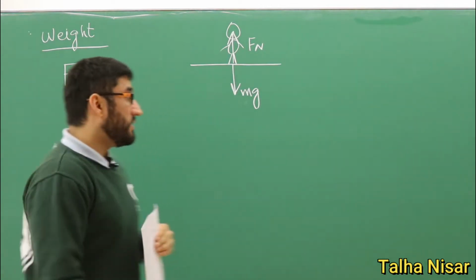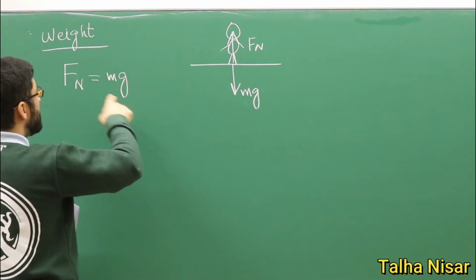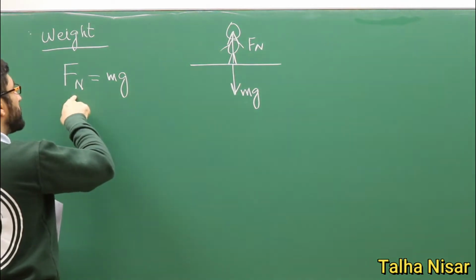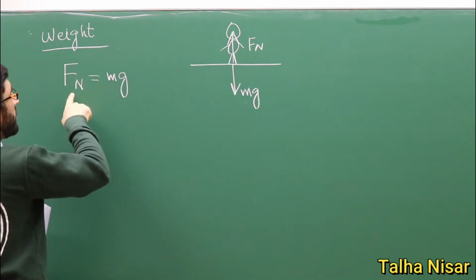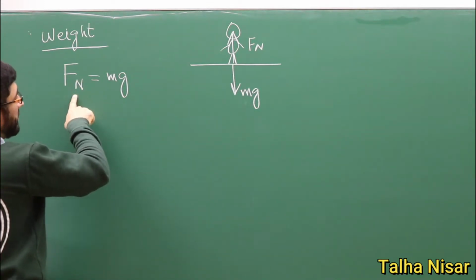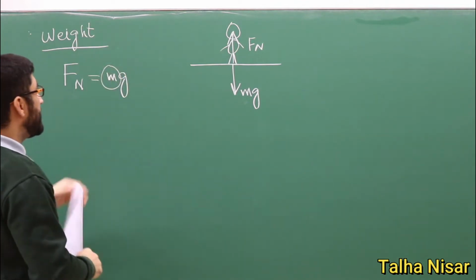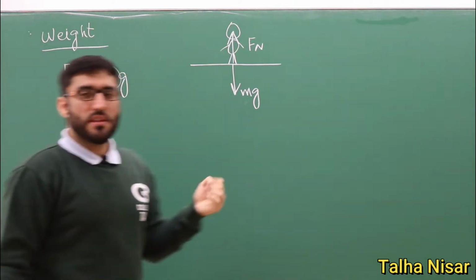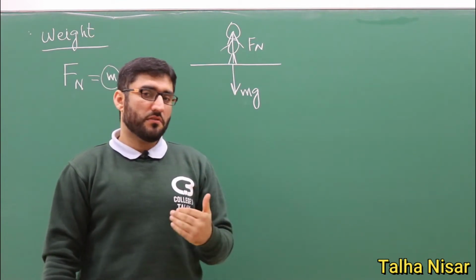So if the gravitational acceleration is 6 times smaller, the weight of that object, which is the normal force on the moon, will be 6 times smaller than on the earth. But of course, the mass will always be the same. So that's the difference between the mass and the weight of the object.